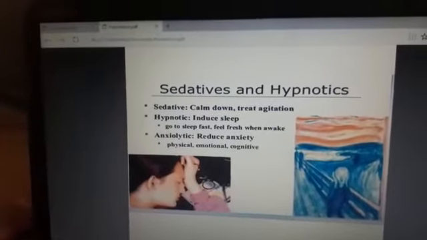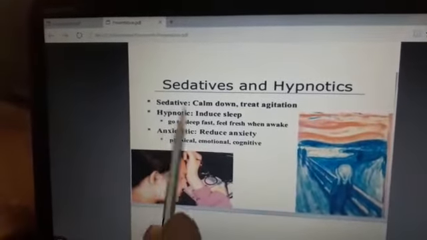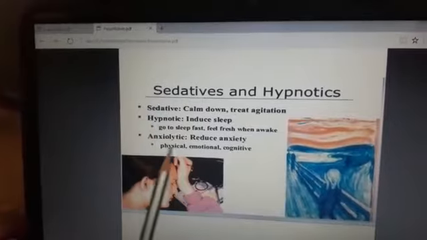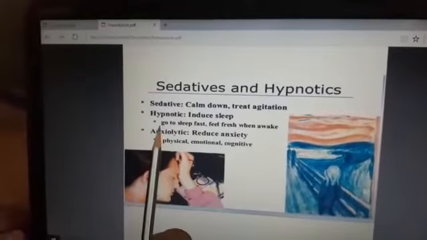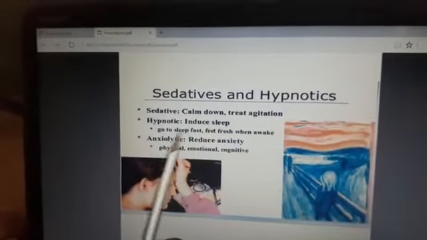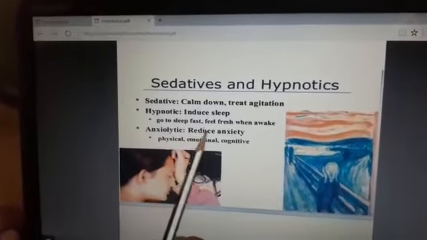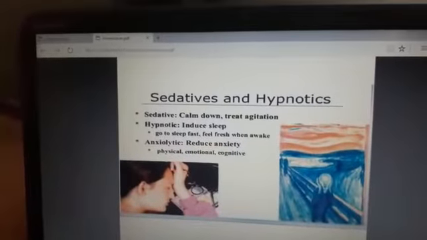So what is meant by sedatives and hypnotics? Basically, a sedative calms down and treats agitation, and a hypnotic induces sleep. That is, go to sleep fast and feel fresh. Again, the next slide is